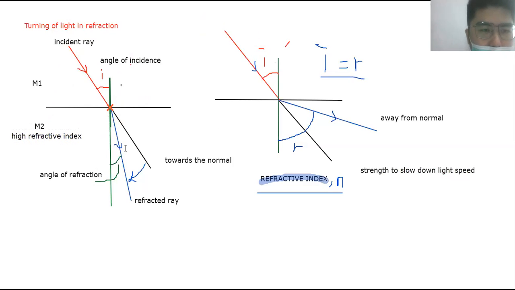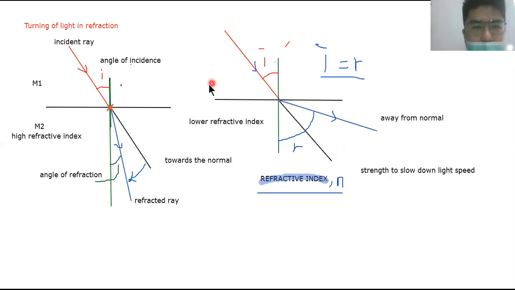So as the light slows down, it will bend towards the normal. All right. So second case, the picture on the right, when light comes from a medium and enters a medium which has a lower refractive index, then light speeds up and it bends away from the normal.